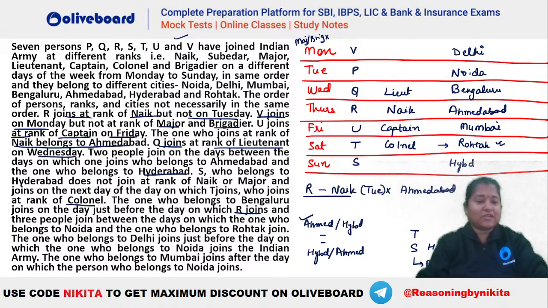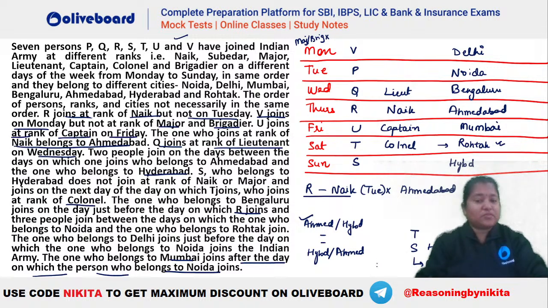ठीक है, आगे देखो what is given. The one who belongs to Mumbai joins after Noida. Okay, that is all done. Now, what do we know here about S? We know S cannot be a major, and similarly, V also cannot be a major, isn't it? In the last line you can see it is given the one who belongs to Mumbai joins after the day on which the person who belongs to Noida joins.